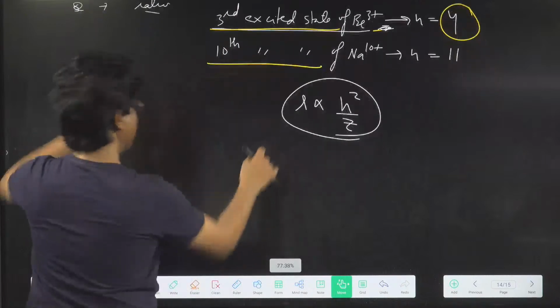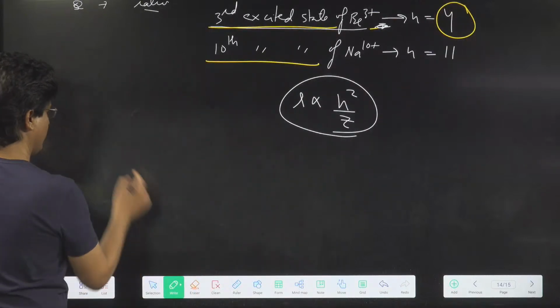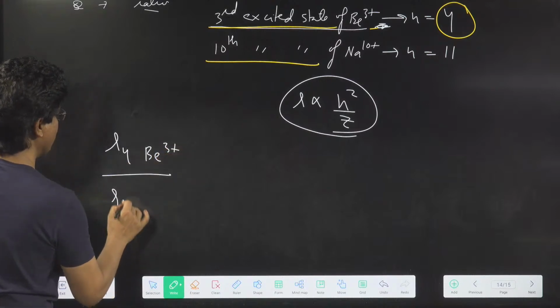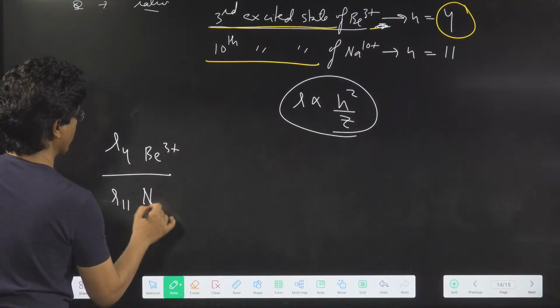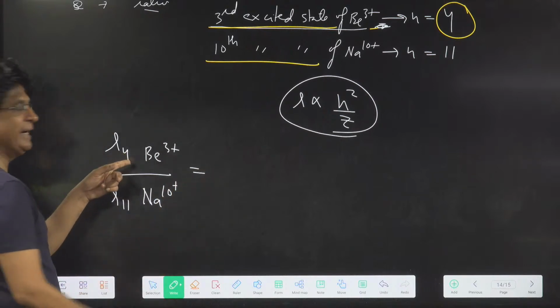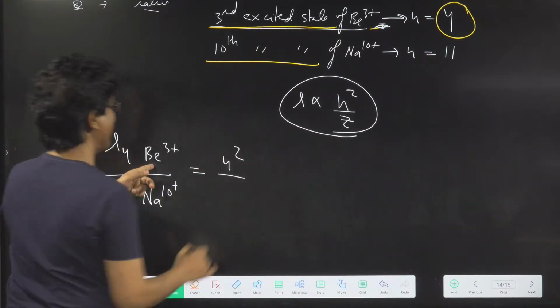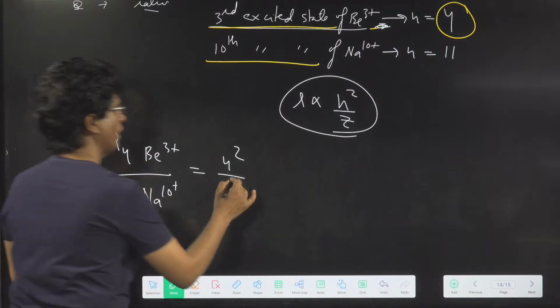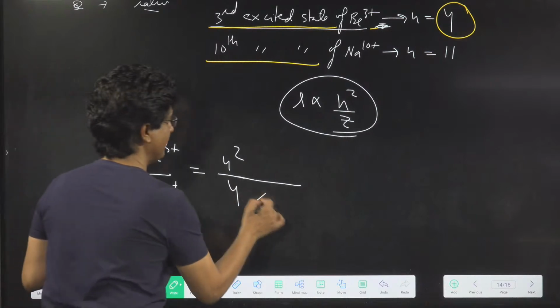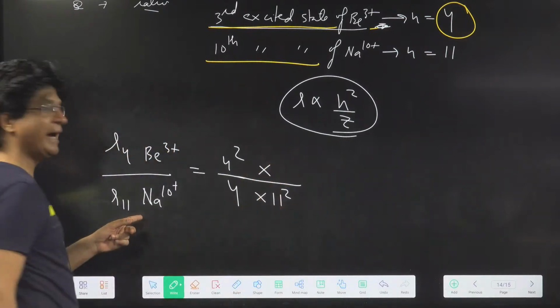So now I can very well say that R4 of beryllium 3+ upon R11 of sodium 10+ will be what? N square for beryllium, 4 square by Z of beryllium, 4, upon N square of sodium is what? 11. 11 square upon Z of sodium.